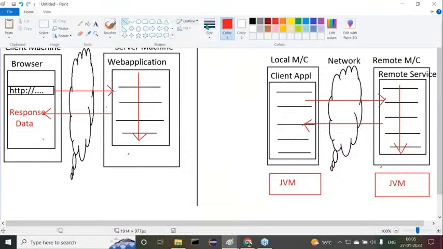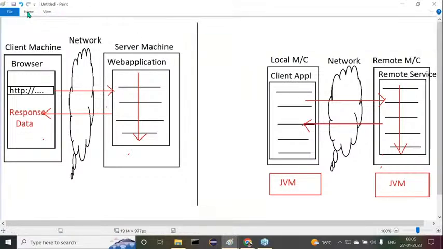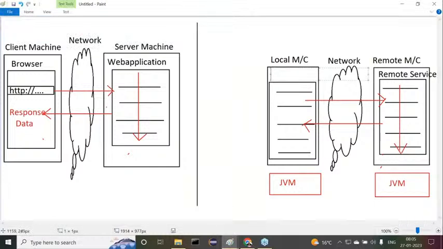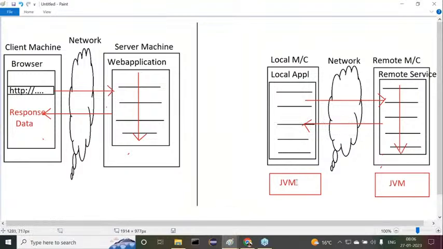So instead of saying client application, I want to go for some other terminology. This is the local application, local machine and local application. Of course, with respect to the remote, this is acting as a client application. Understand this clearly. So this is going on here. This also is a JVM. Then this also is a JVM. Sir, all of you get my point or not?